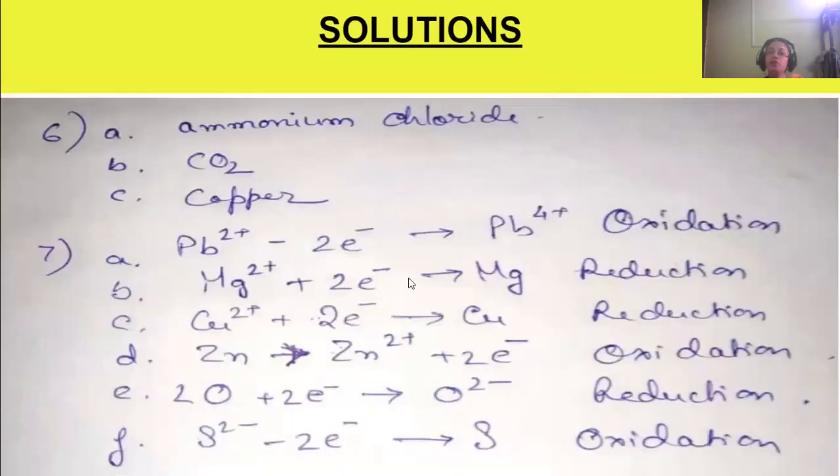See, Pb 2 plus will lose 2 electrons to form Pb 4 plus, that's an oxidation process. Then Mg 2 plus plus 2e minus will give Mg, that's a reduction process. Copper 2 plus is gaining 2 electrons and becoming copper metal, reduction process. Zinc is losing 2 electrons, oxidation. Oxygen gaining 2 electrons to become 2 minus, that's a reduction. And S 2 minus will lose 2 electrons to form S non-metal with the zero state, that's an oxidation process. Okay.